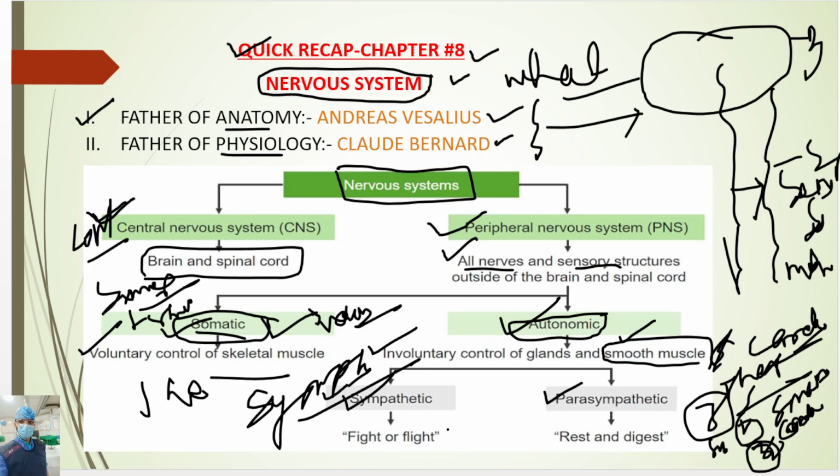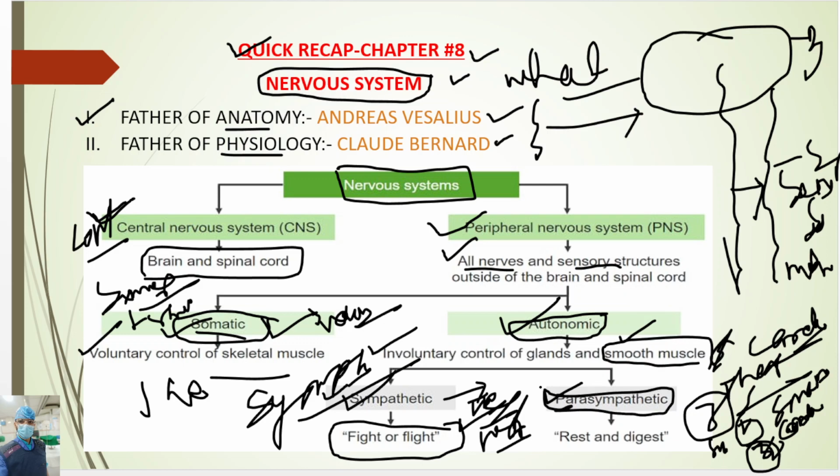In a stress condition, you may fight or flee. In the sympathetic nervous system, the main neurotransmitter is norepinephrine, and in the parasympathetic nervous system, the main neurotransmitter is acetylcholine. Here the individual is in rest or digest, and in this condition the parasympathetic nervous system is activated. So let's turn to the next slide.